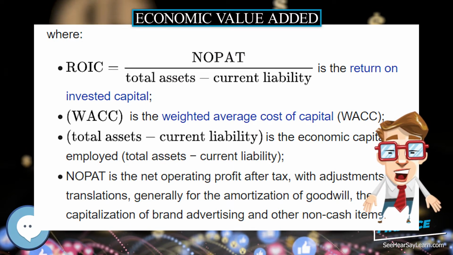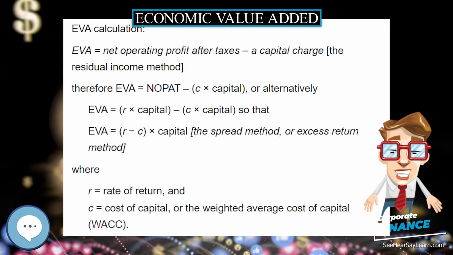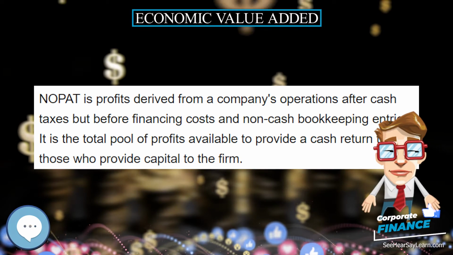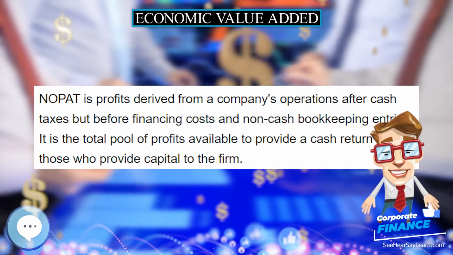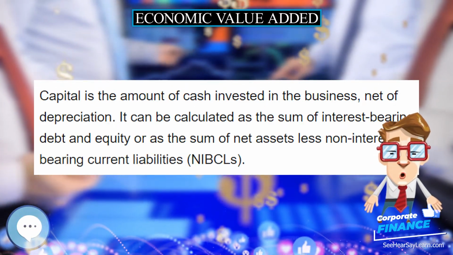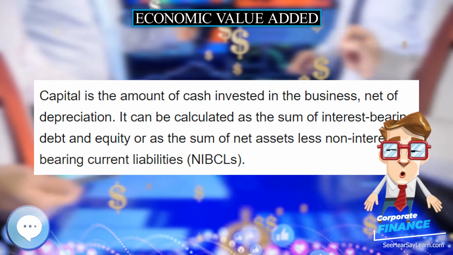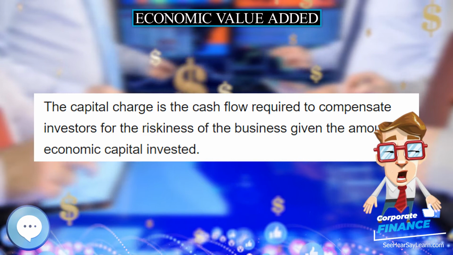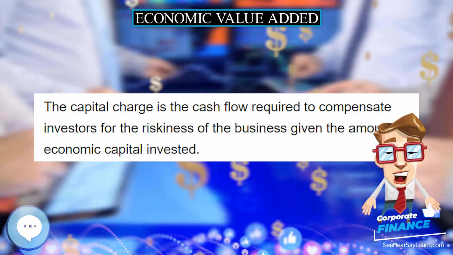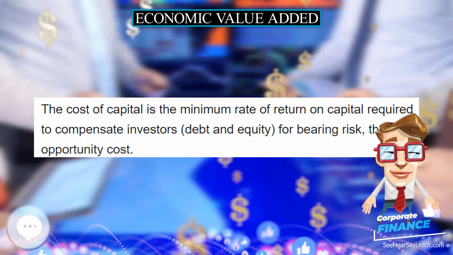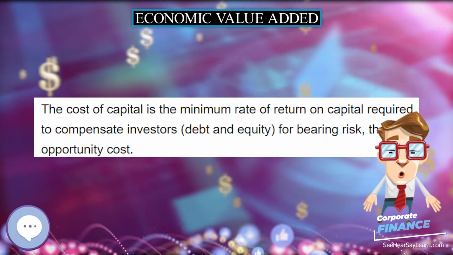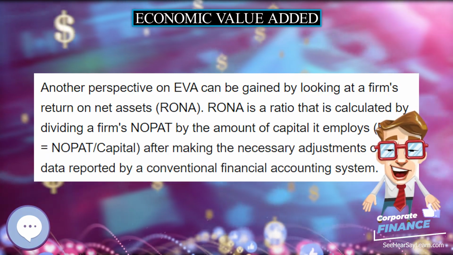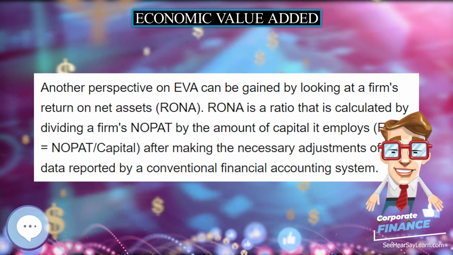There are potentially over 160 adjustments, but in practice only several key ones are made, depending on the company and its industry. Calculation. EVA is net operating profit after taxes, or NOPAT, less a capital charge, the latter being the product of the cost of capital and the economic capital. The basic formula is: EVA calculation. EVA equals net operating profit after taxes, less a capital charge.